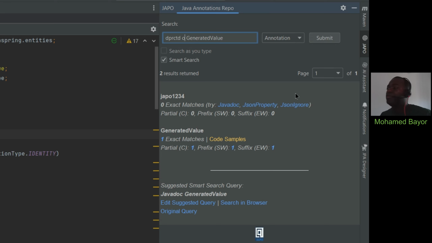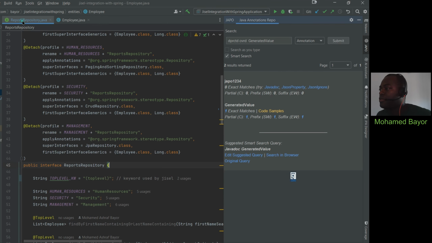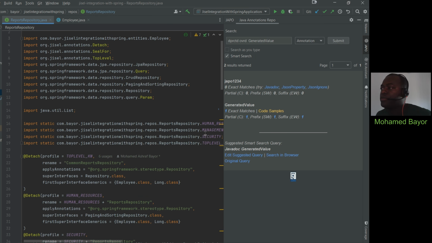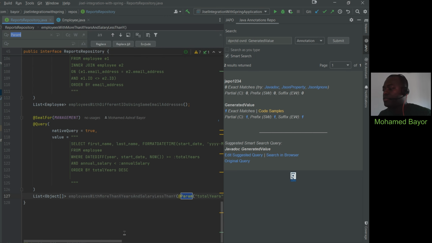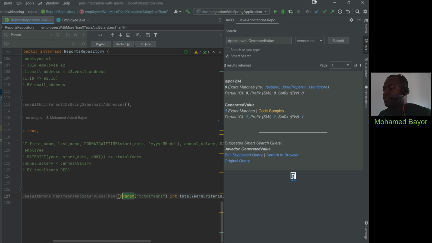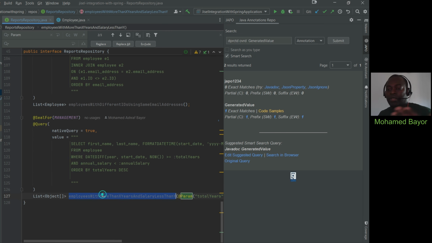Let's try the same thing for override. Those are very well-known annotations from Java Standard Edition. So like this. And we're gonna try something else interesting here. If we go back quickly to this code here, we just discussed the case of the query annotation. So let's take the case of the param annotation to show you quickly how this is being used. As a reminder, that's an annotation that's used for each parameter, which are part of the signature of a Spring Data JPA interface method.